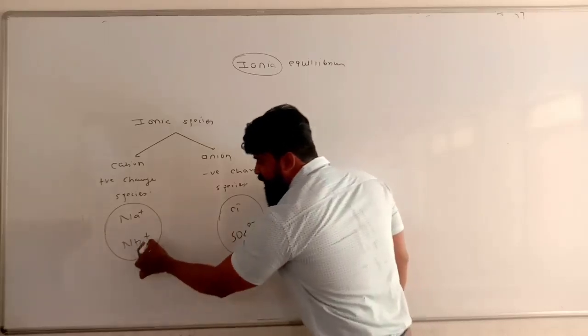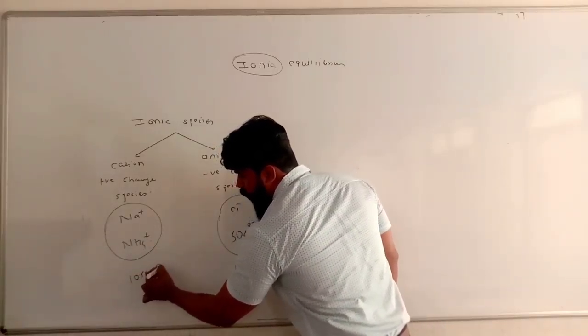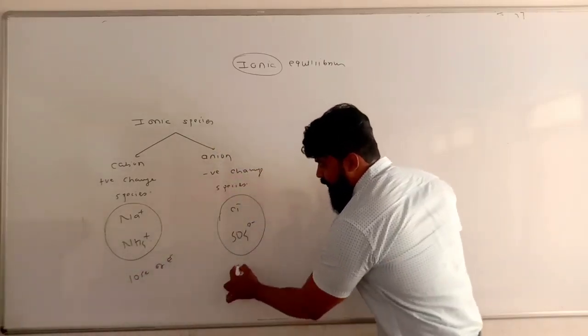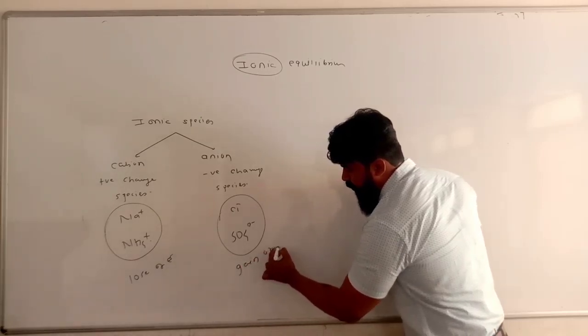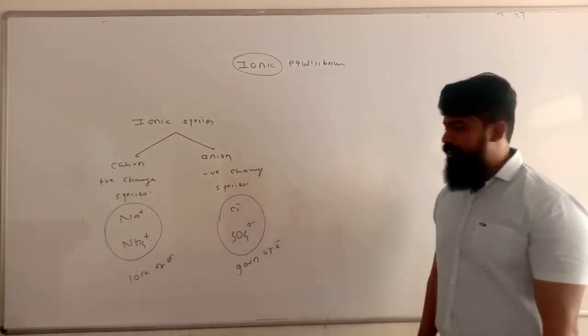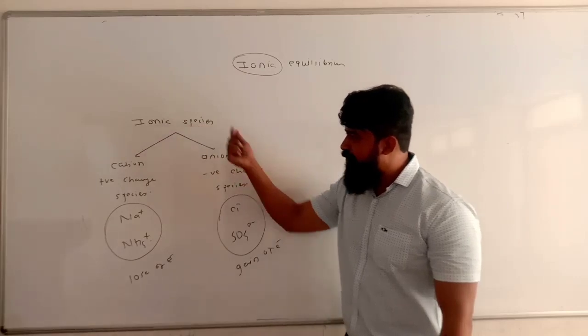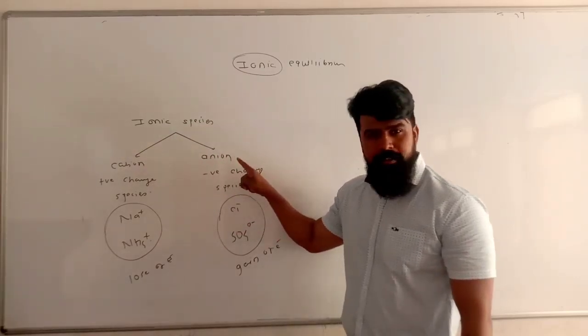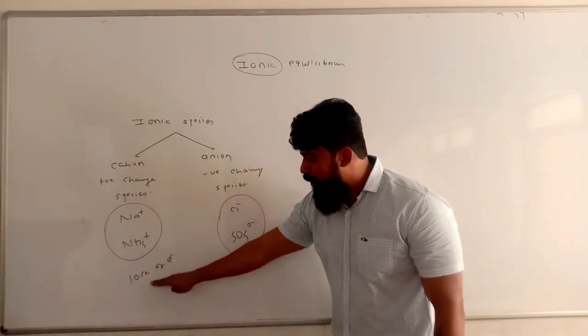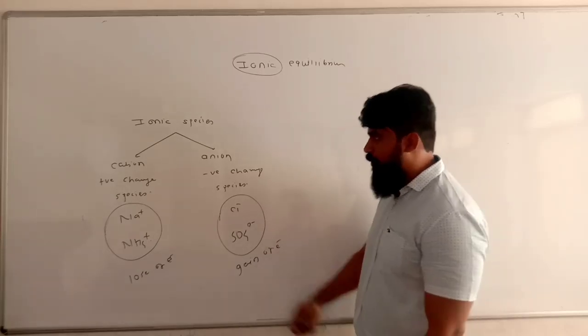This positive charge arises due to a loss of electron, and this negative charge generally arises due to the gain of electron. This is the simple phenomenon behind the formation of ionic species, cation and anion. So cations are formed by loss of electron, anions are formed by gain of electron.